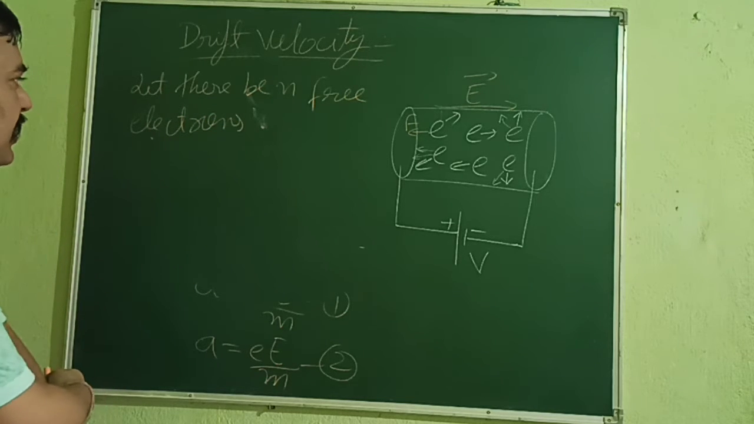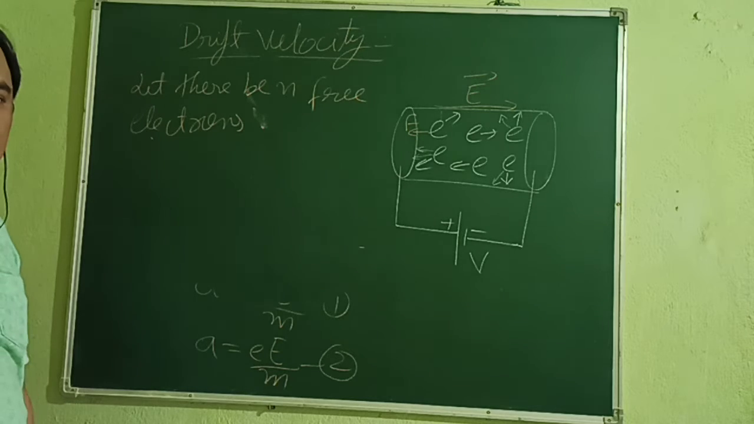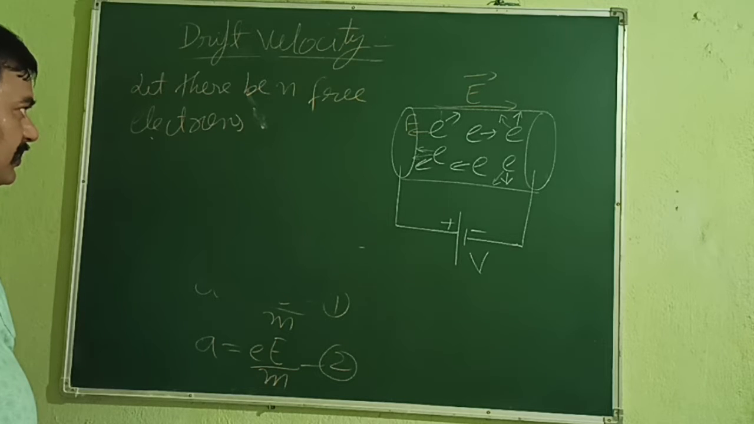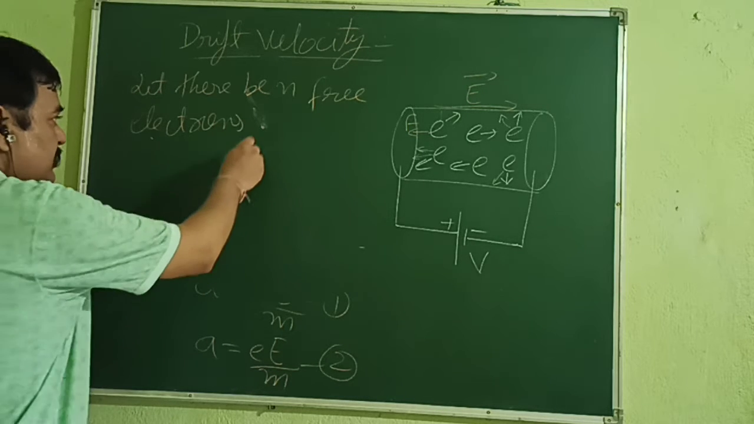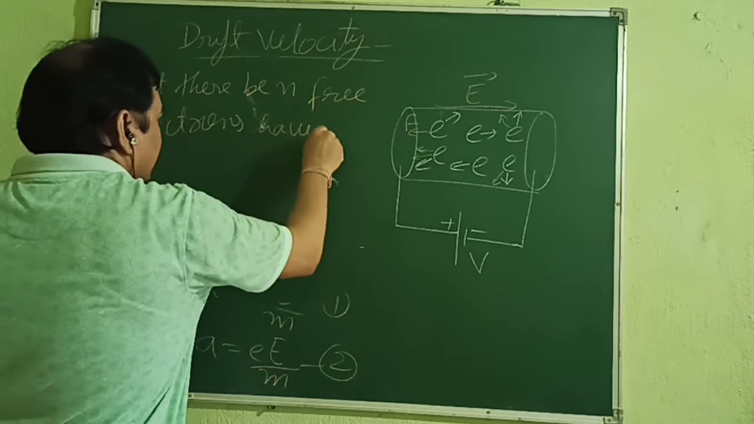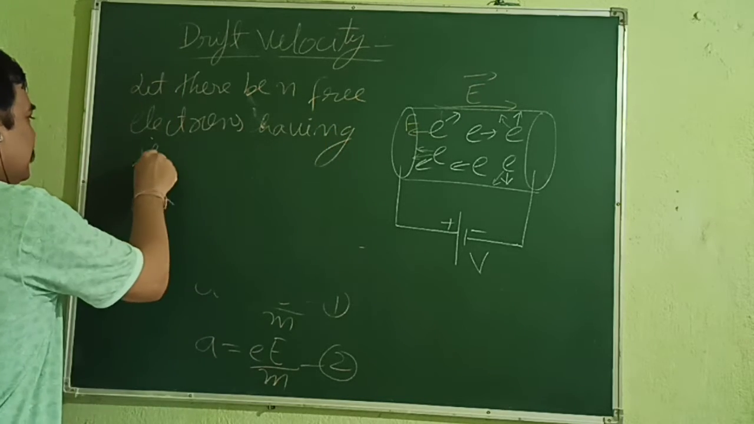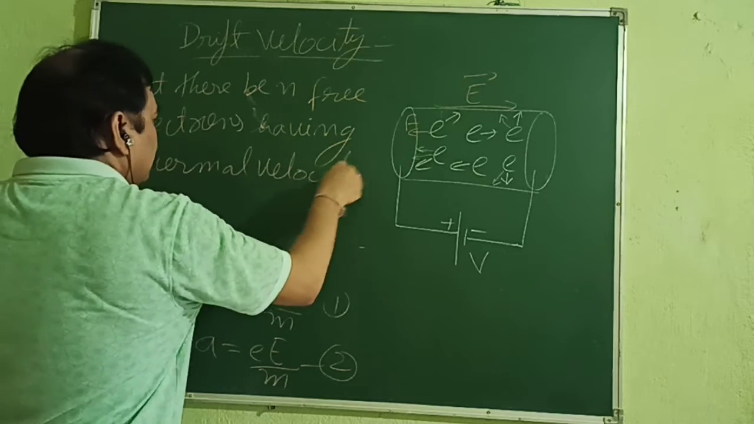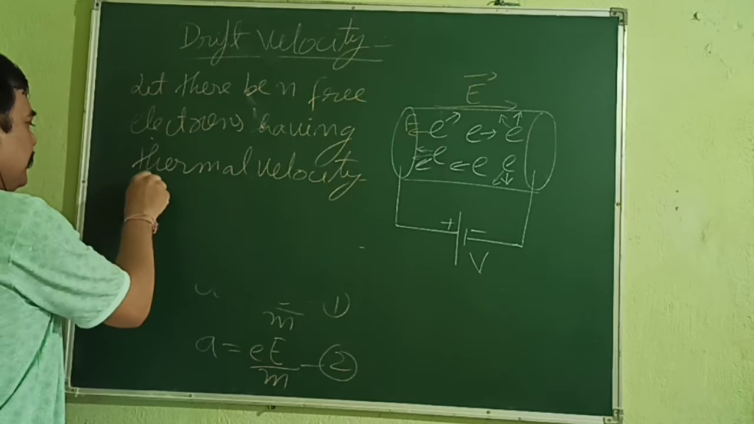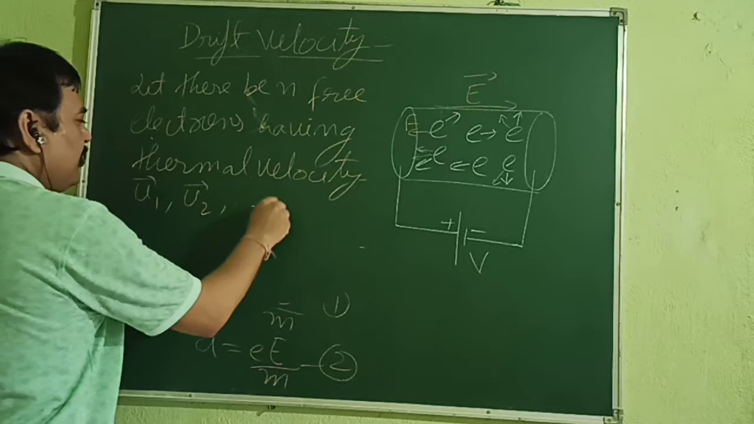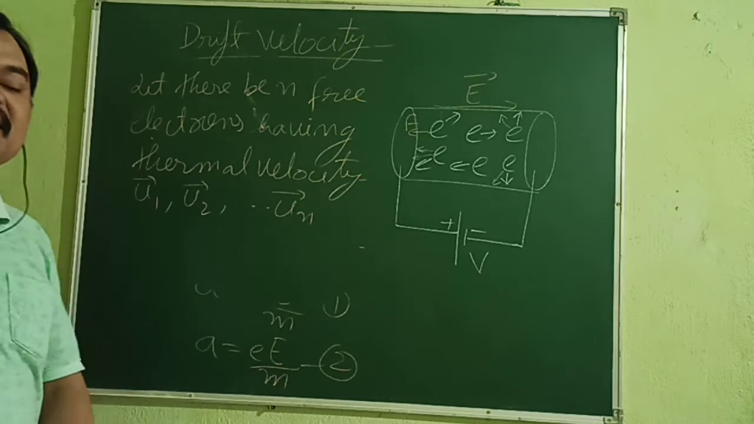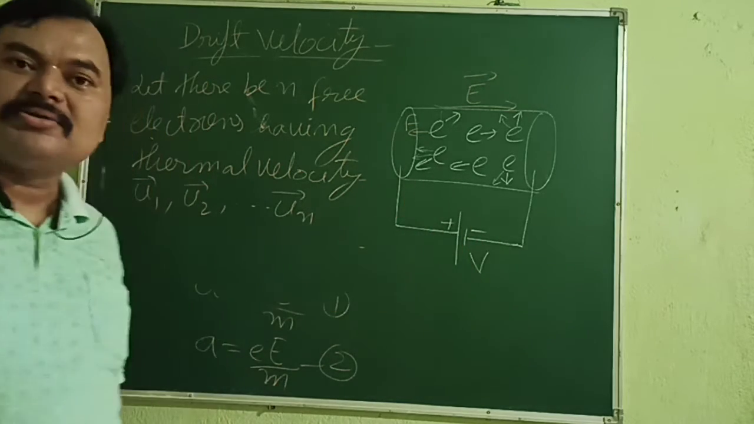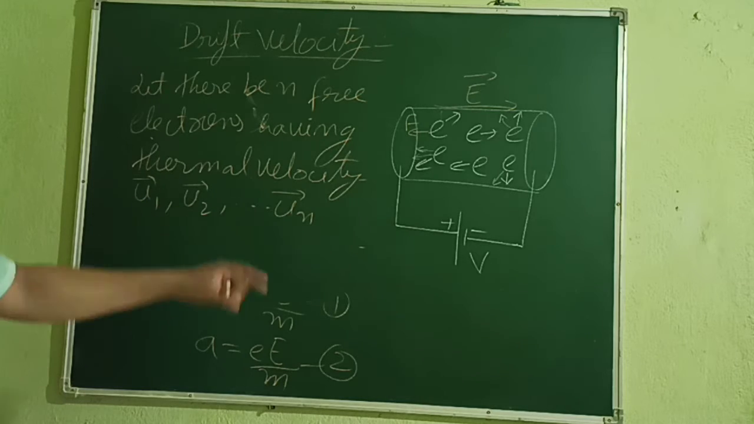Okay? Let there be n free electrons. If there are n free electrons having thermal velocities u1, u2, and so on. Why am I writing these thermal velocities in terms of u? Because they are initial velocities. Even if you have not connected this potential difference, that velocity was still there.